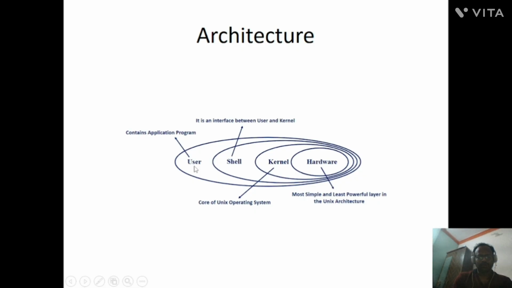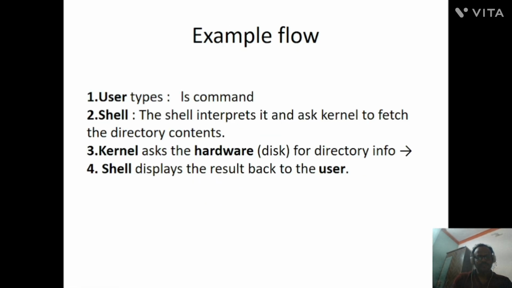Let's see how the Linux architecture works in the workflow. We'll see in the next slide. See here, the user types the ls command. Then what is the shell doing? The shell interprets it and asks the kernel to fetch the directory contents. Next, the kernel asks the hardware, like the disk, for directory information. And next, the shell displays the result back to the user.